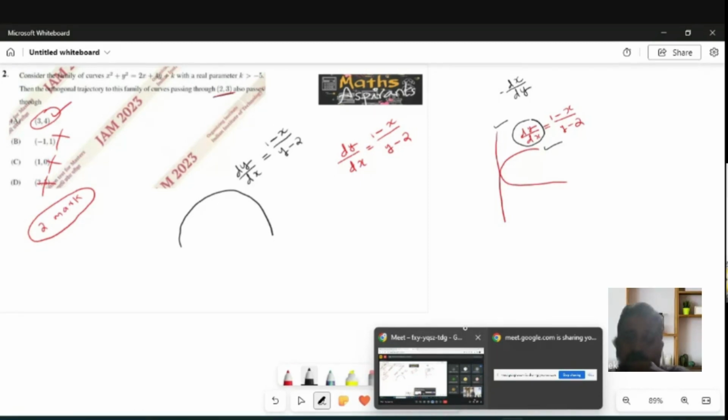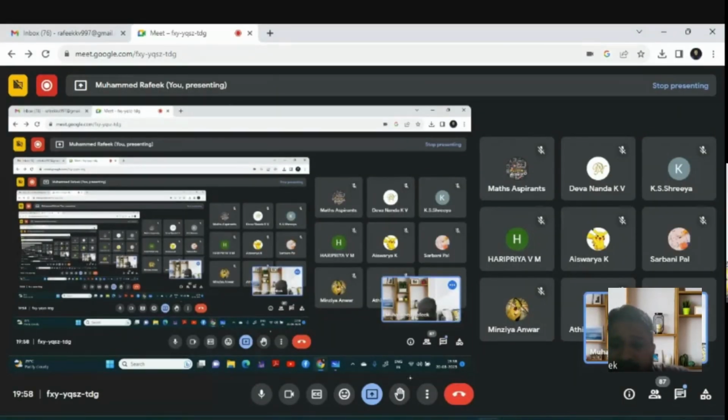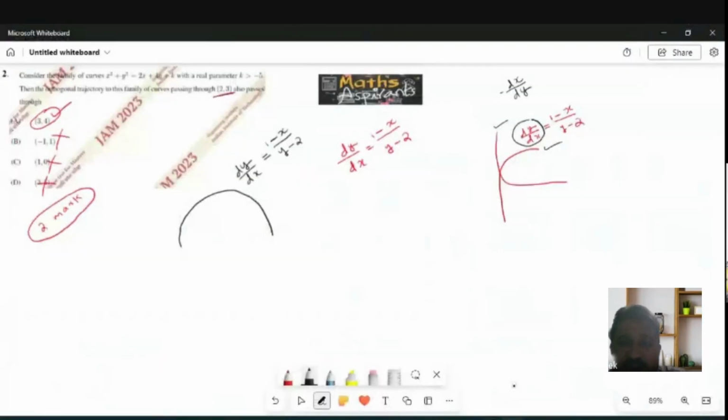Yes, perpendicular one, it should be minus 1 by this, like reciprocal. Some disturbances are coming. Okay, again. Yeah, now it's fine. For the orthogonal trajectory, shouldn't that be minus of y minus 2 upon 1 minus x?